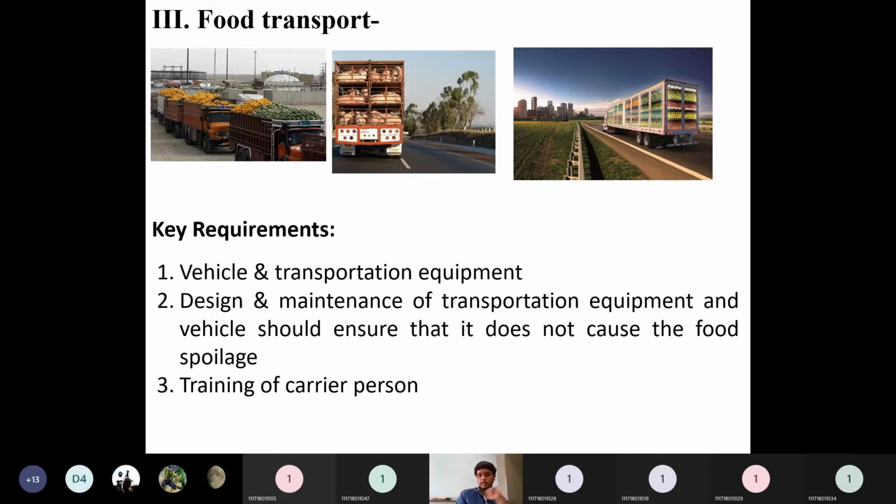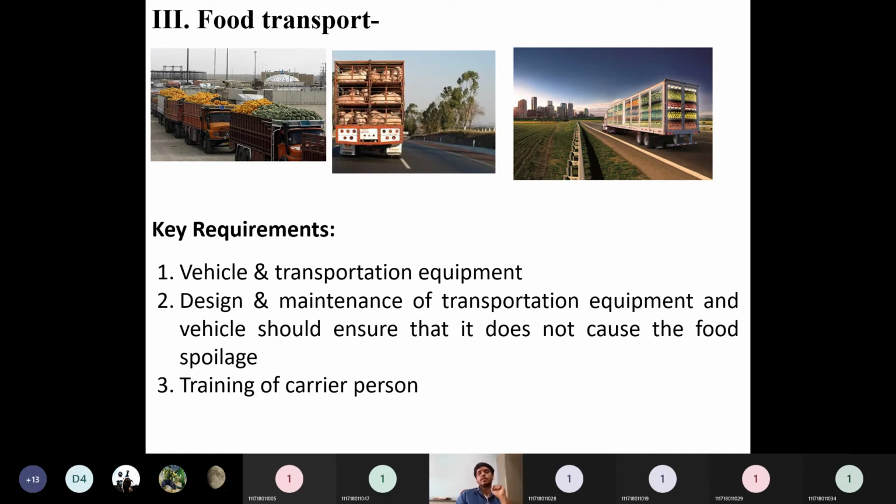At the same time, another requirement is the training of the carrier person, a driver we can say, or a cleaner. They need to be well trained. They need to have an idea of how to transport the food from one location to another in a safe and hygienic manner. If they are not transporting it in a safe and hygienic manner, there is no point in transportation. Otherwise, the food will be spoiled at that location.